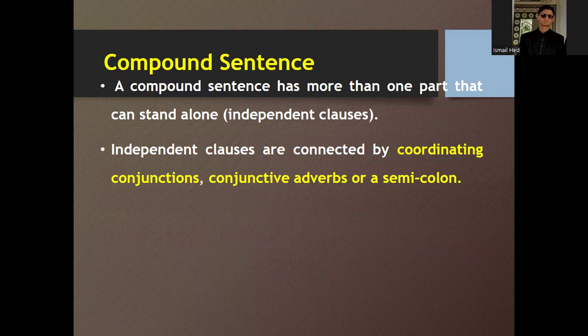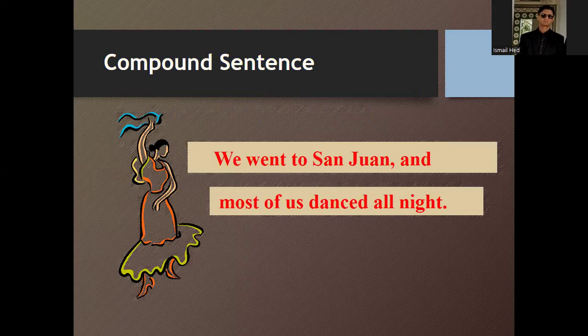A compound sentence has more than one part that can stand alone, so it can have a clause which can be called an independent clause, and another clause which can be called a coordinating clause. Independent clauses are connected by coordinating conjunctions, conjunctive adverbs, or semicolons. For example, have a look at this example: we went to St. John, comma, and most of us danced all night.